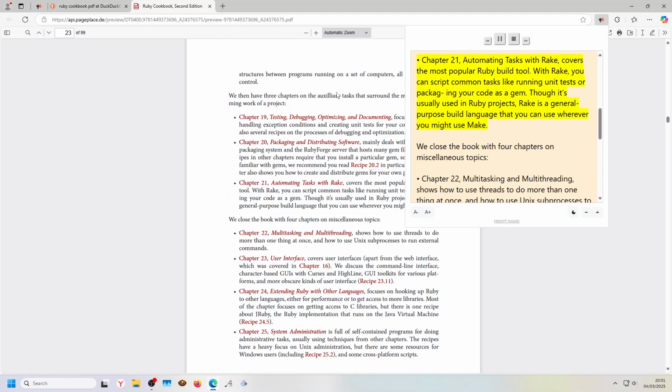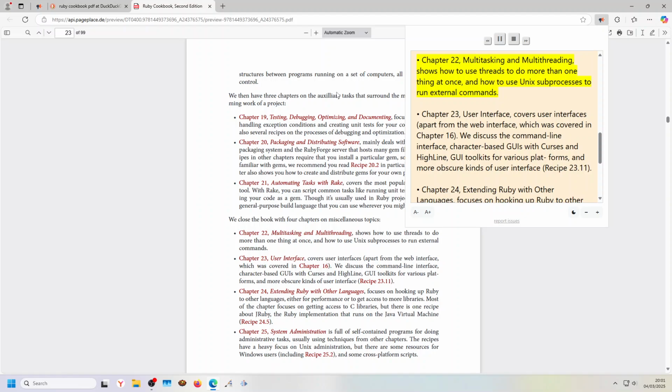Chapter 21, Automating Tasks with Rake, covers the most popular Ruby build tool. With Rake, you can script common tasks like running unit tests or packaging your code as a gem. Though it's usually used in Ruby projects, Rake is a general-purpose build language that you can use wherever you might use Make. We close the book with 4 chapters on miscellaneous topics.